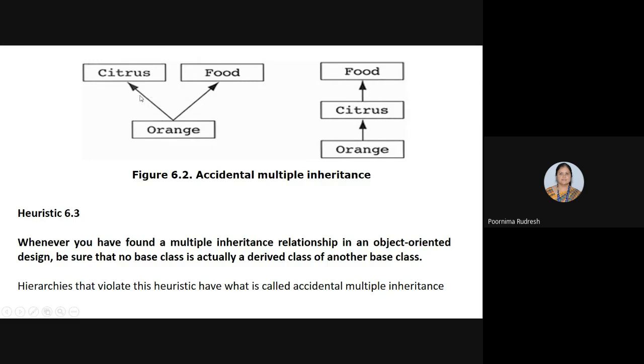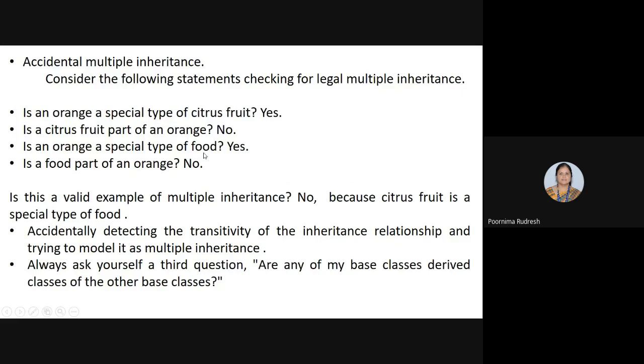So here, accidentally, we are using multiple inheritance. Why? See this question. Orange is a special type of citrus fruit, and is citrus fruit part of an orange? No. Then is orange a special type of food? It says, but food is not part of an orange, right? And is this a valid example for multiple inheritance?